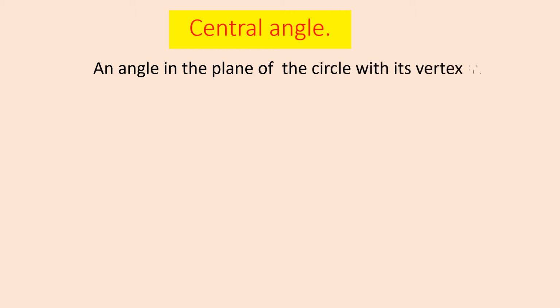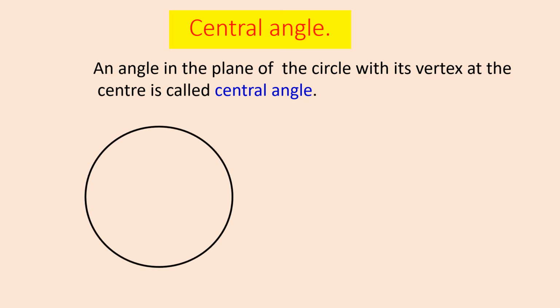An angle in the plane of a circle with its vertex at the center is called a central angle. Here is the circle with center O and the angle AOB.